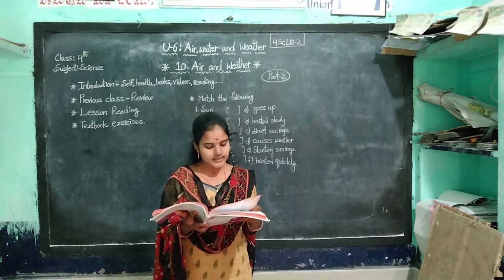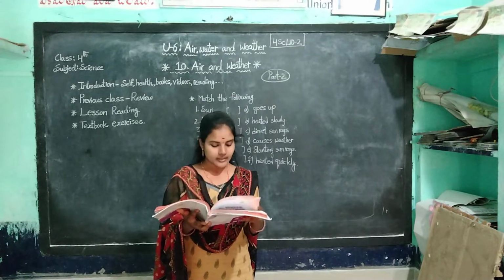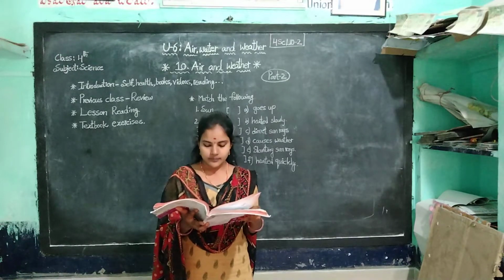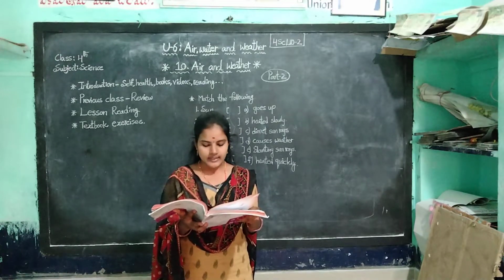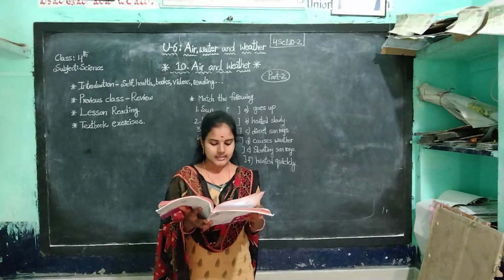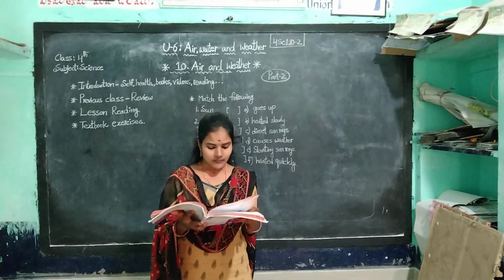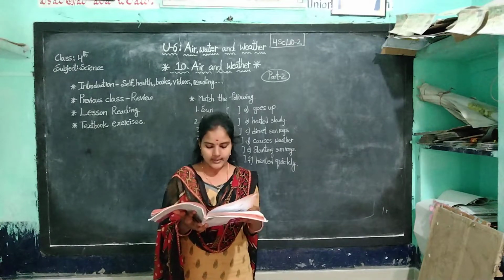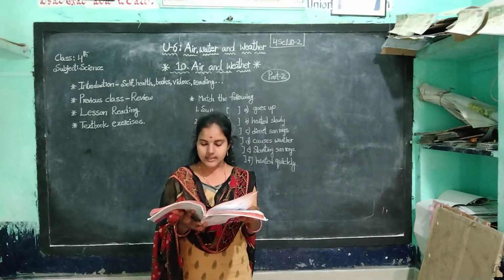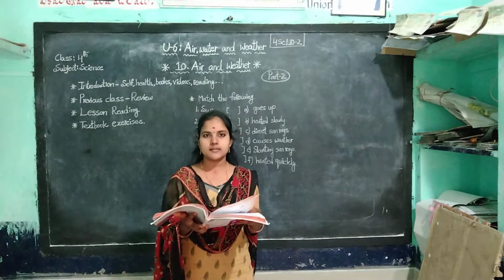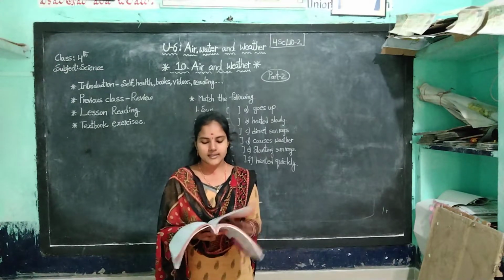If the north pole is nearer to the sun, the northern hemisphere experiences summer, and it is winter in the southern hemisphere, as the south pole is away from the sun. In the same way, when the sun's rays are overhead in the southern hemisphere, it is summer there, and winter in the northern hemisphere.